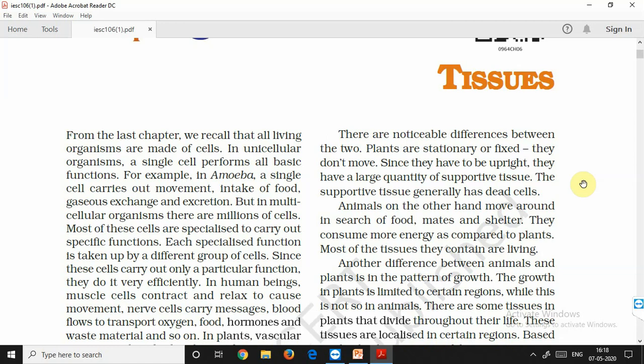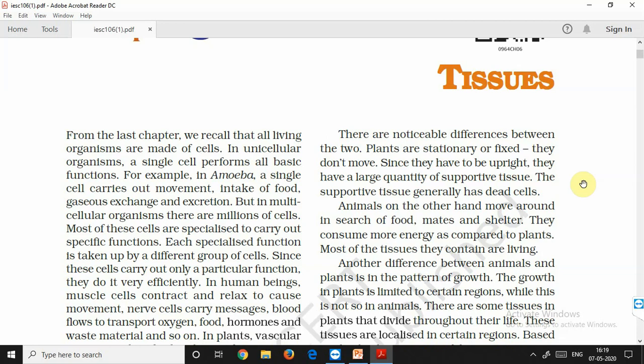Now we studied the multicellular. The multicellular were those which have division of labor in them. So what is division of labor? The division of labor was that basic things are performed by specific organs or specific tissues. We are talking about the tissues here, so we'll talk about the tissue level only. When many cells combine together, they form tissues, and when many tissues combine together, they form the organ. Organs we'll discuss later, but here we'll discuss the tissues.